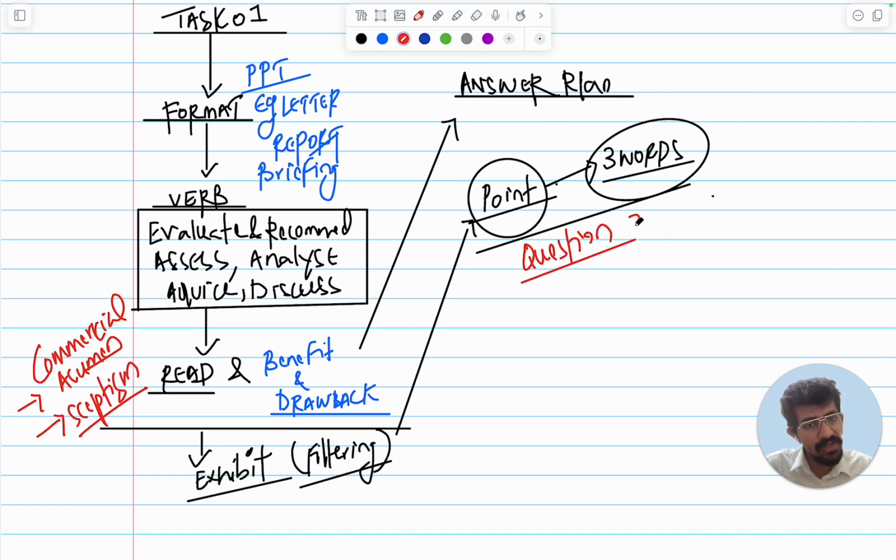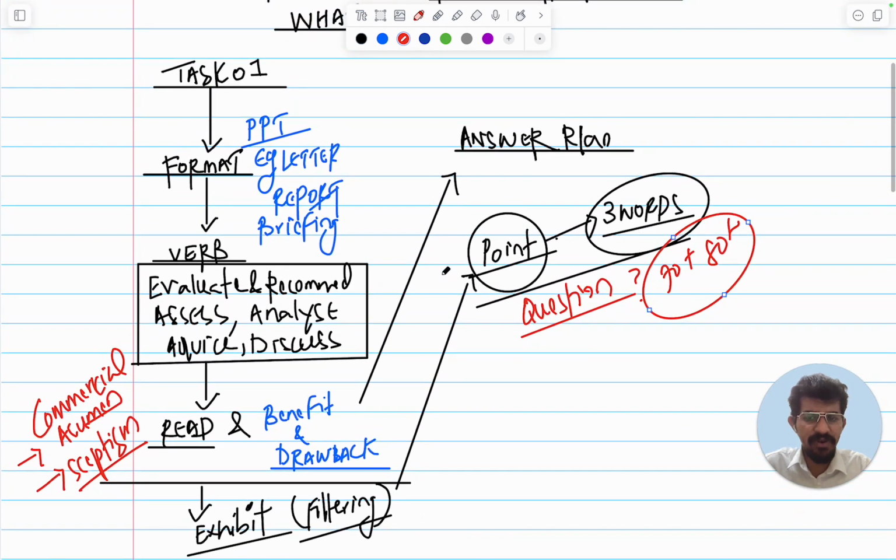Ask yourself a question. Is there anything that is not there in this exhibit? This will decide whether you are going to score 70 plus or 80 plus, because the majority of the candidates will only focus on the exhibit when they are writing. So this should be your point of focus, students.